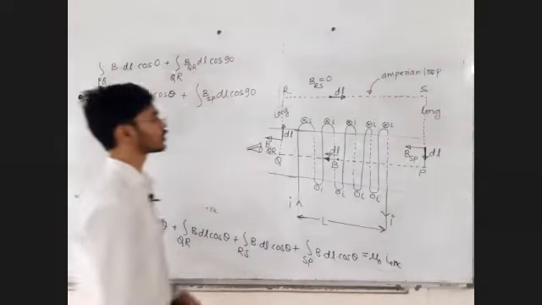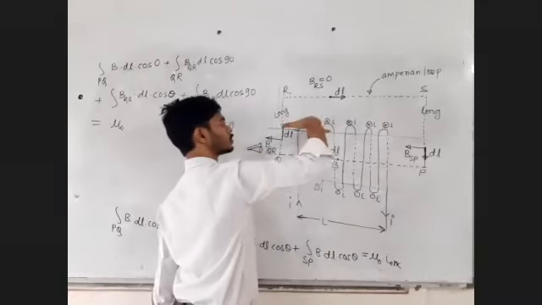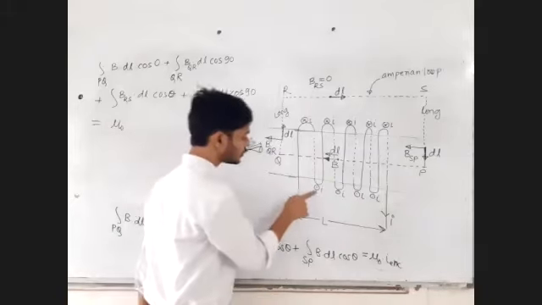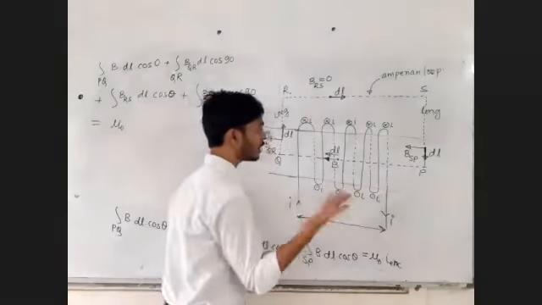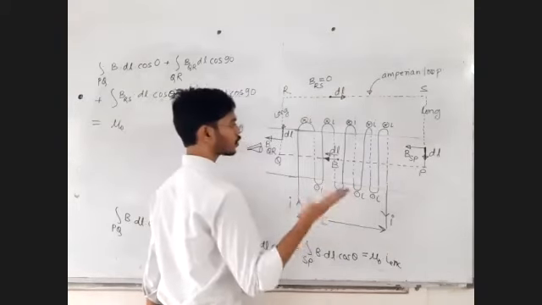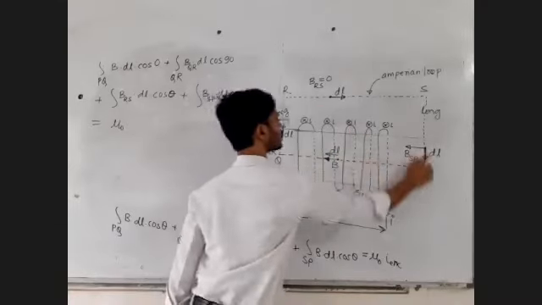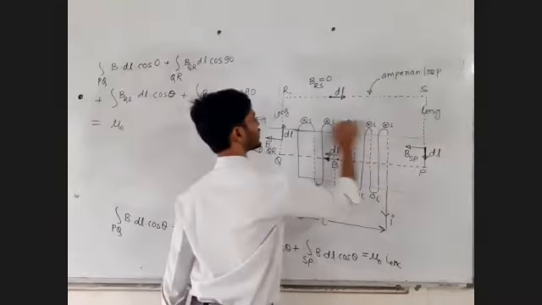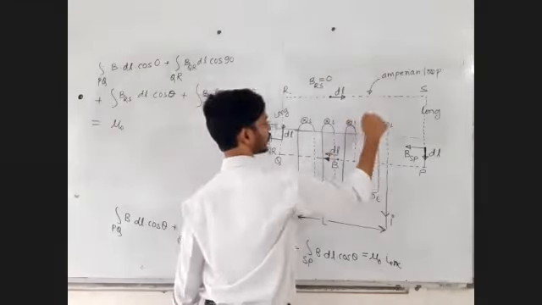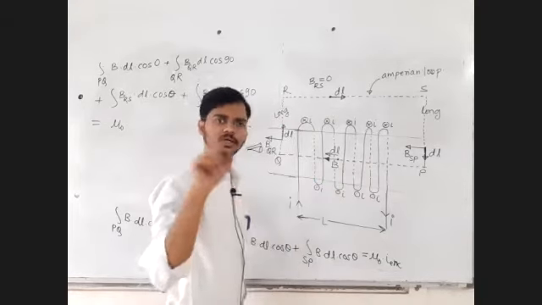What is I enclosed? What are the total number of currents crossing this loop, either inside or outside? See, these currents are not enclosed in the loop. Only these currents are enclosed in the loop. Going in, going in, going in, going in, going in. Each turn is carrying the same current I.